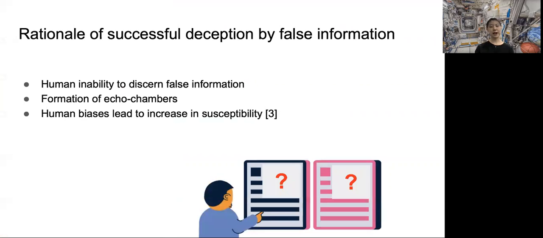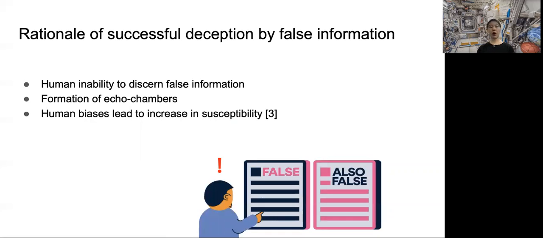False information spread is orchestrated on a large scale by using fake social media accounts, such as bots and sockpuppets. Once their false message spreads and deceives readers, the readers themselves echo and spread the message, and so forth. Several reasons lead to deception by false information.